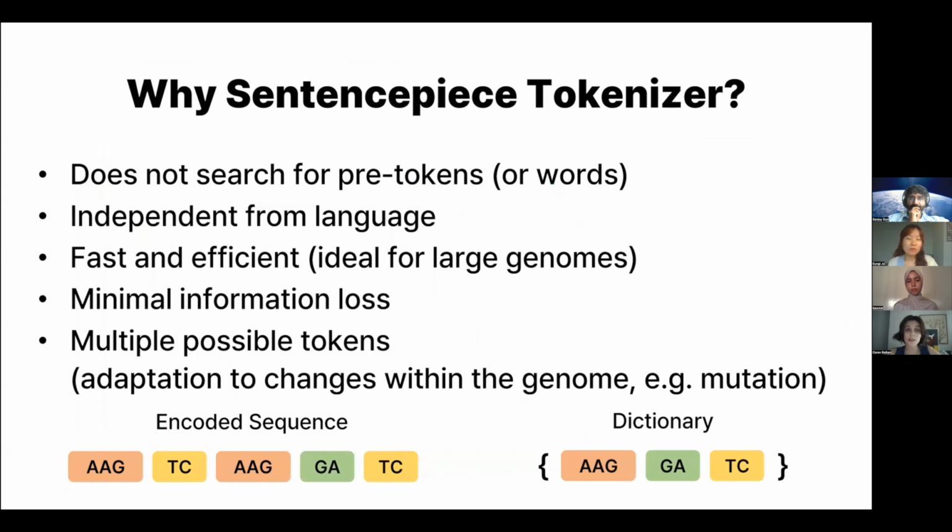So we chose the SentencePiece tokenizer or the WordPiece tokenizer, but why is that? The SentencePiece tokenizer does not search for pre-tokens, and it treats the input data as Unicode characters, and it eliminates the need for a language structure that relies on separate words. It is also fast and efficient, which makes it ideal for large genomes. It also minimizes information loss because it does not need pre-tokenization. And it generates multiple possible tokens at once, allowing us to identify and handle rare variations in the genome, such as mutations.